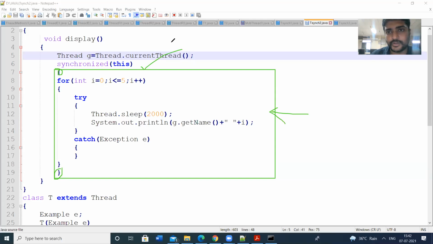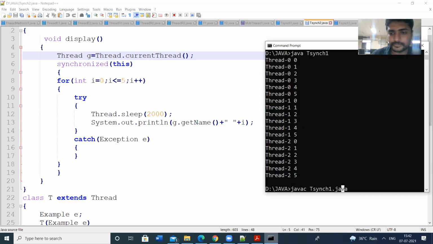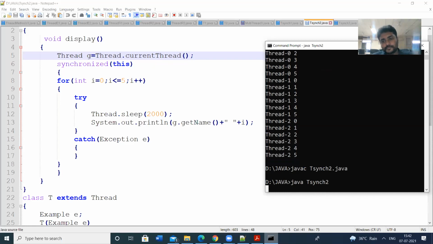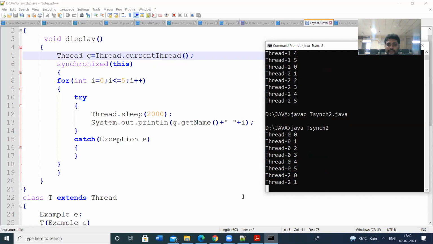So let us check the output here. Thread 0 is executing. After completion of thread 0, thread 2 is executing.